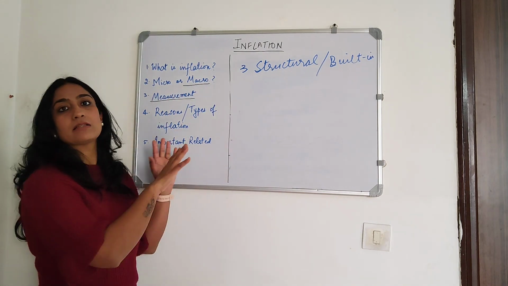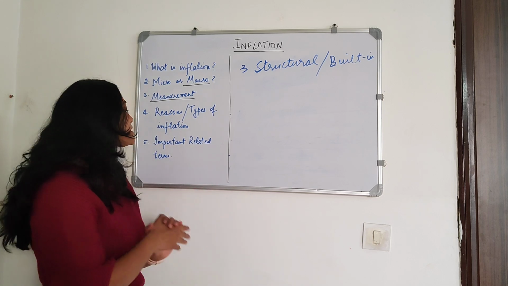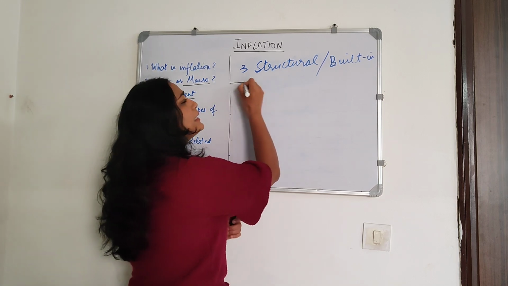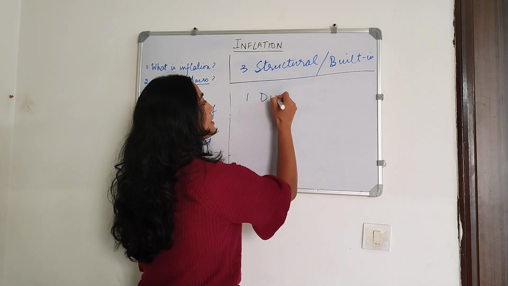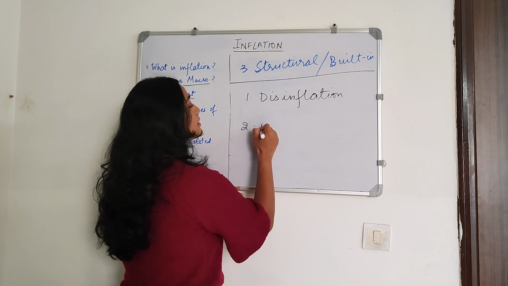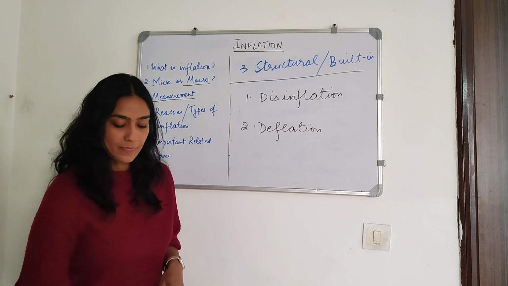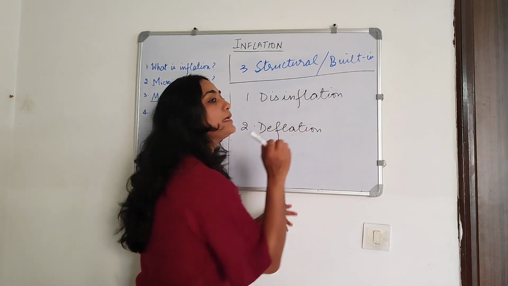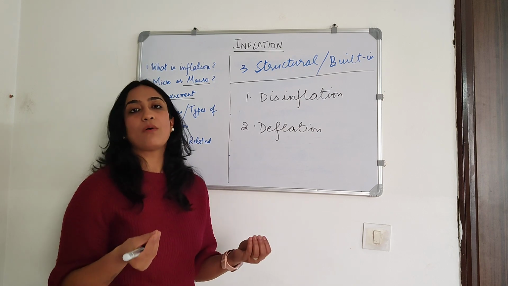Now, having discussed the three major types of inflation based on what causes it, let's finally discuss two terms that are commonly used together with inflation and they confuse us. The first term is what is called disinflation, okay, and the second is deflation. These are two terms and they mean different things, okay. Disinflation basically is only a reduction in the level of inflation.